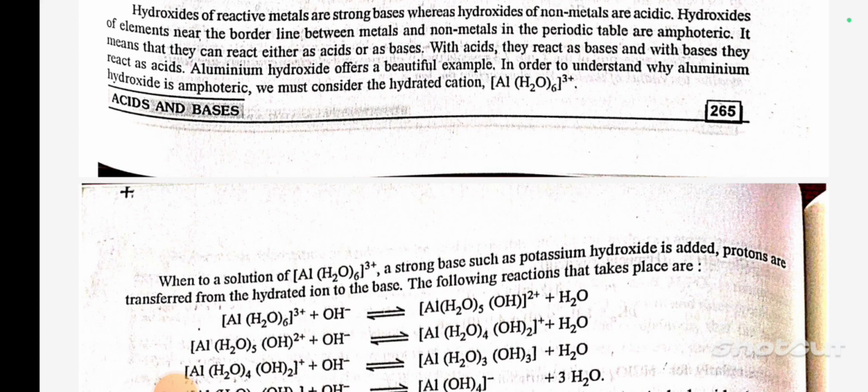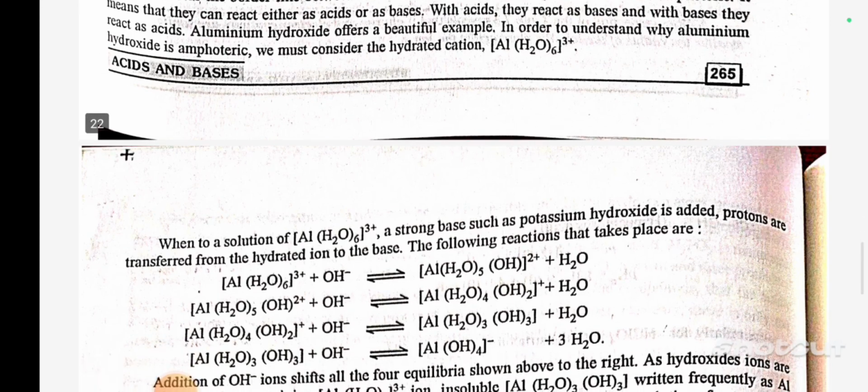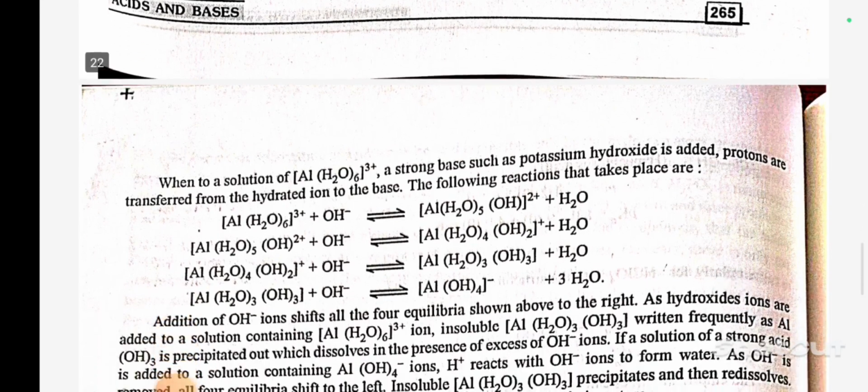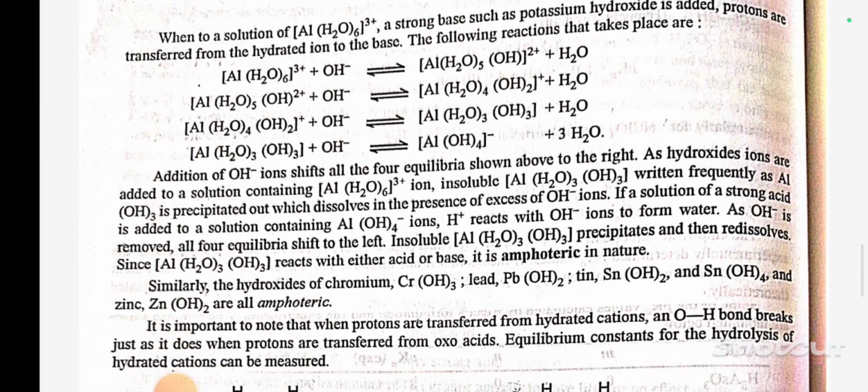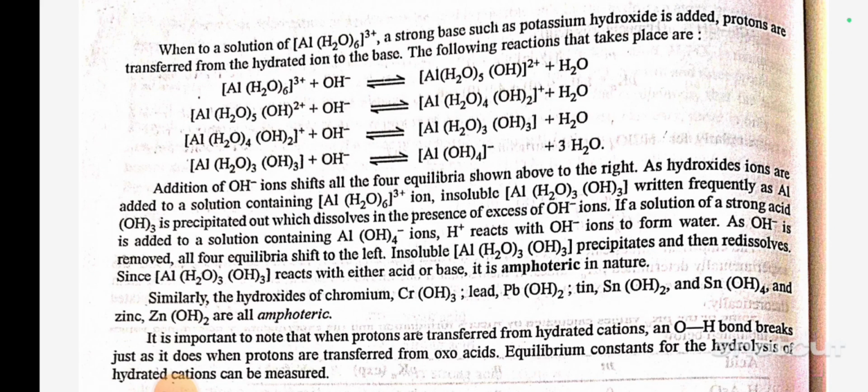In order to understand why aluminum hydroxide is amphoteric, we must consider the hydrated cation Al(H2O)6 3+. When a strong base such as potassium hydroxide is added to a solution of Al(H2O)6 3+, protons are transferred from the hydrated ion to the base.